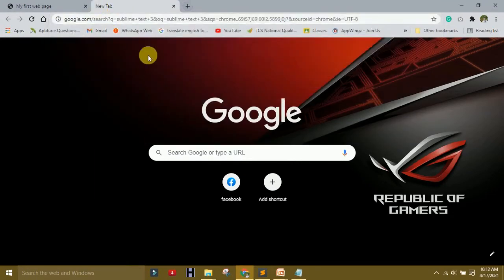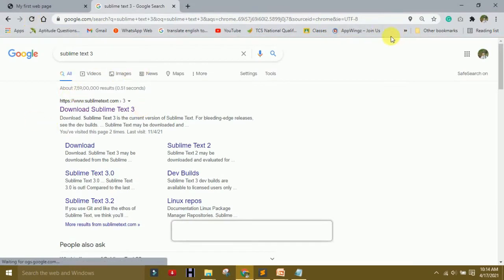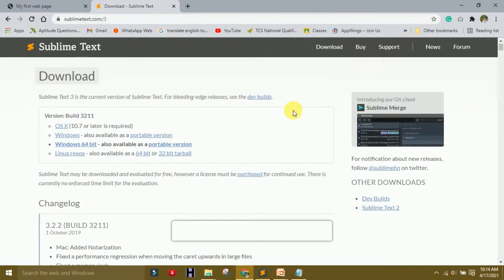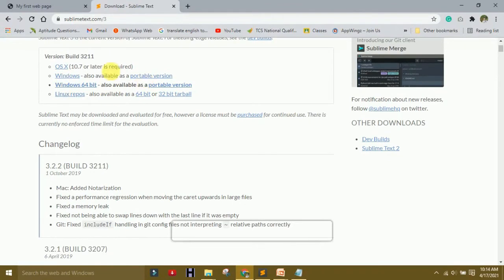Go to Sublime Text 3, then download it. There are the latest builds available. OS X means Mac, and for Windows, whatever version, Windows 64. If you have Windows 64, go for this. If you have Linux, go for this. If you have an OS X version, go for this. So I already downloaded it, so I will start.